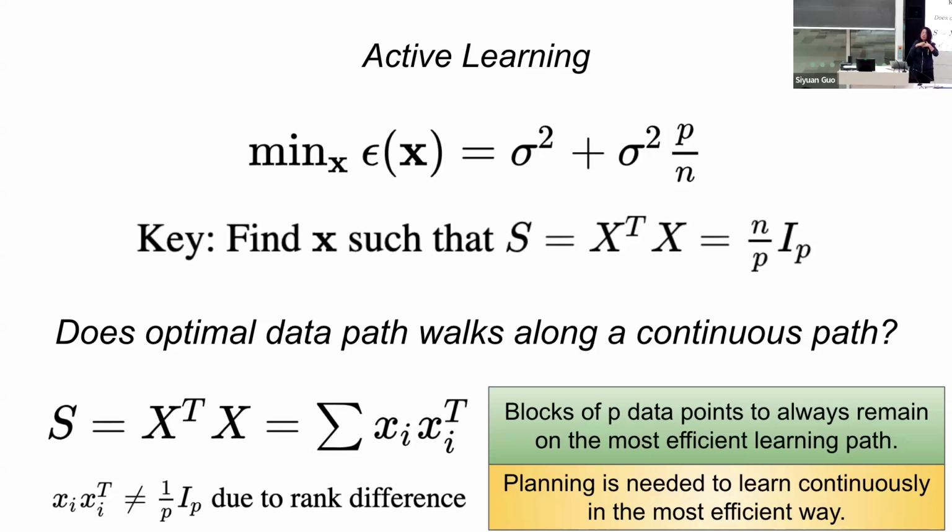But what this little demonstration shows is whether, when you're selecting your data, it travels a straight path, like light. And the answer is no, it's not actually in your information traveling, because when you're greedily selecting your data in this particular toy example, each selection of your data needs to be 1 over PIP, but because you're only selecting singleton data, you can never match the rank difference. So you have to select blocks of P data.